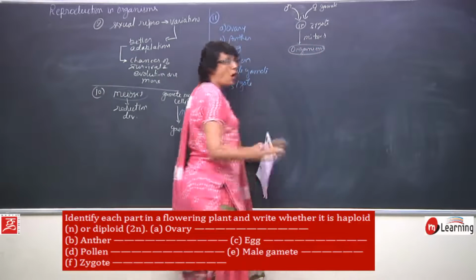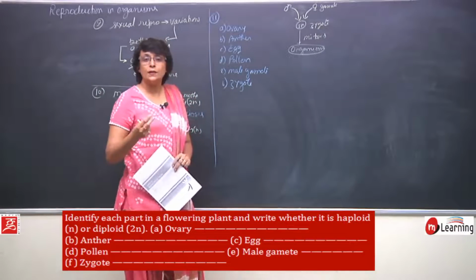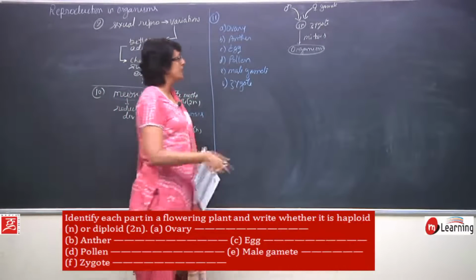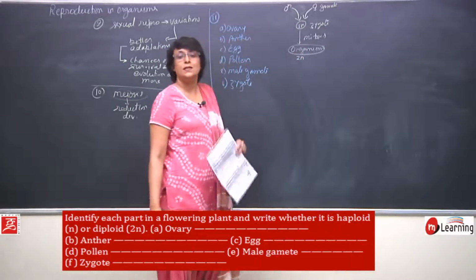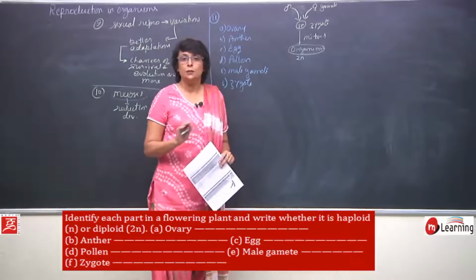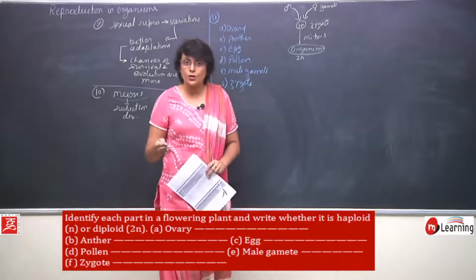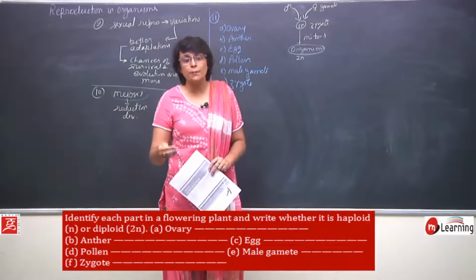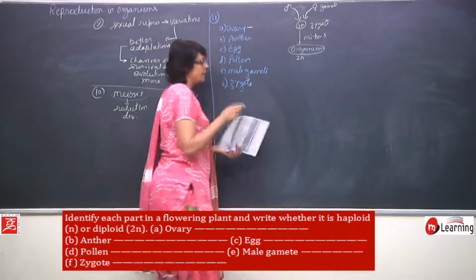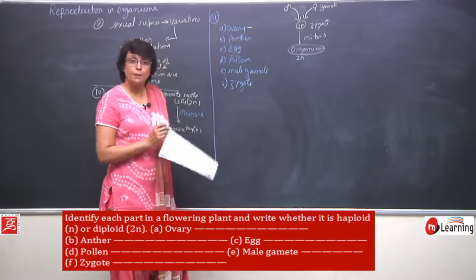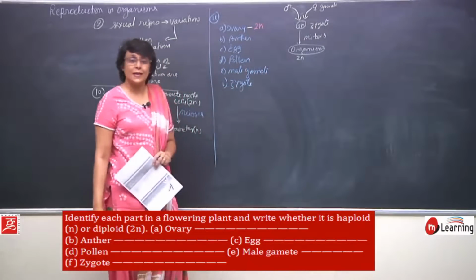That means all the cells of that organism have undergone only mitotic divisions. That means the number of chromosomes in all these cells would be diploid. There are some cells which are capable of undergoing meiosis. That means they can produce haploid cells, but they themselves are diploid. So, ovary, it is a part of the plant or flower, it will have diploid cells.